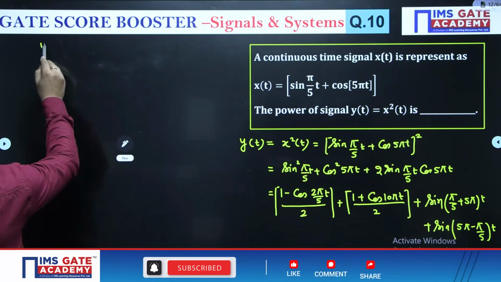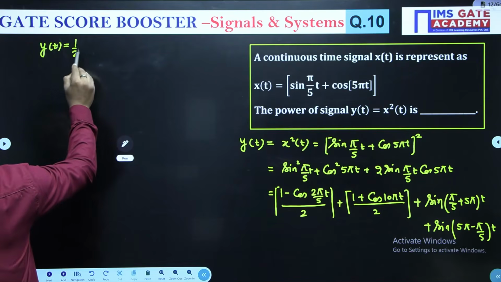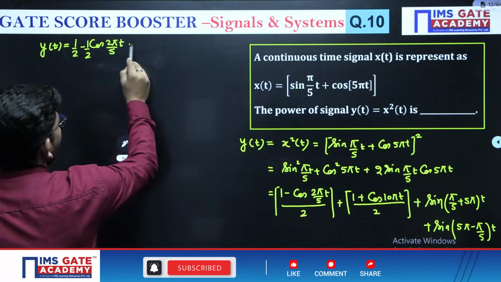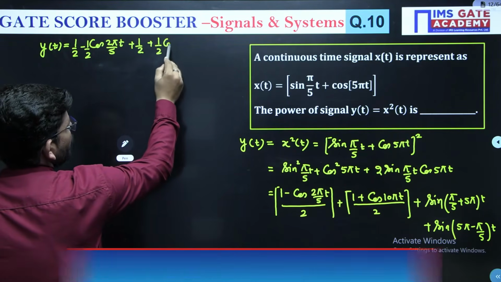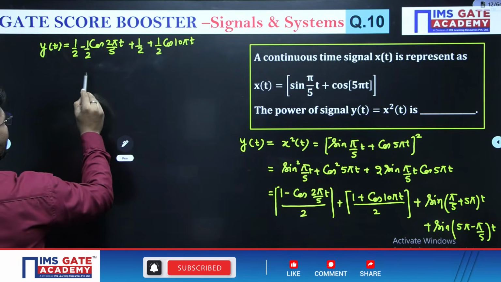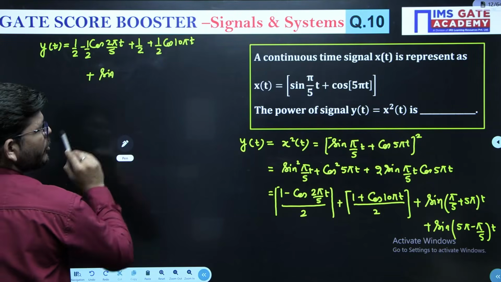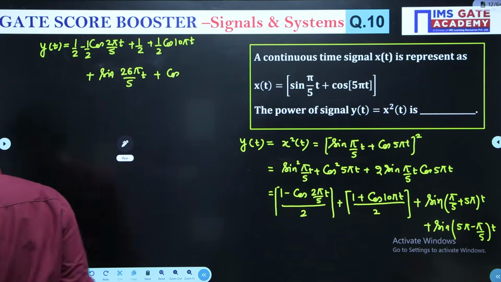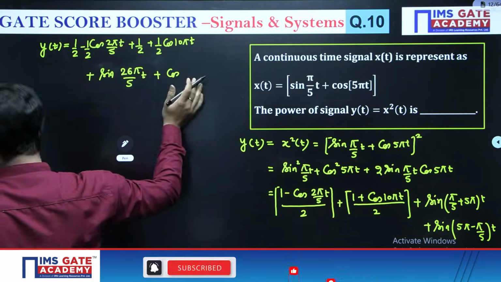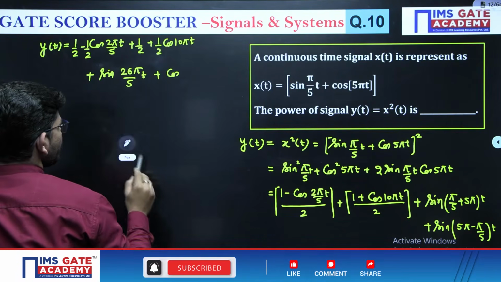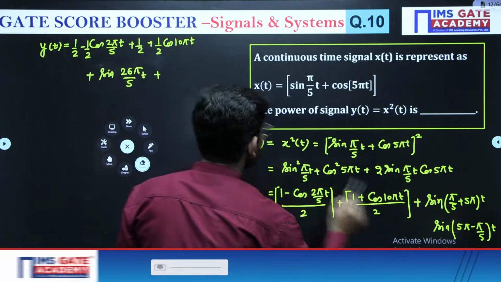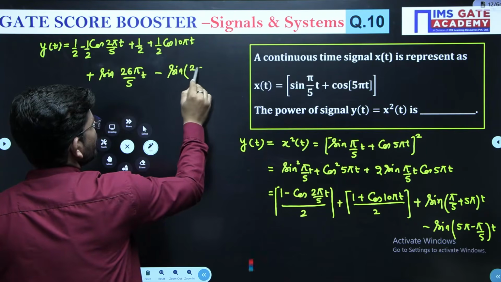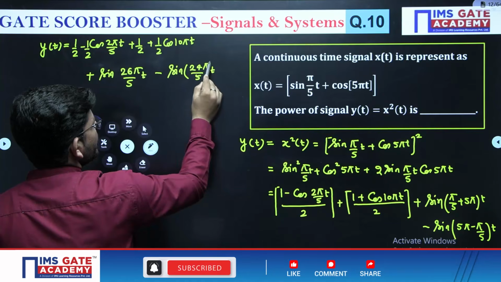Now do this exercise, and after that what we will be getting is that y(t) is 1/2 minus 1/2 cos(2 pi/5 t), and 1/2 plus 1/2 cos(10 pi t), plus sin(26 pi/5 t), and minus sin(24 pi/5 t), correct?